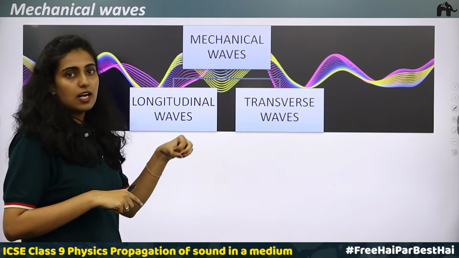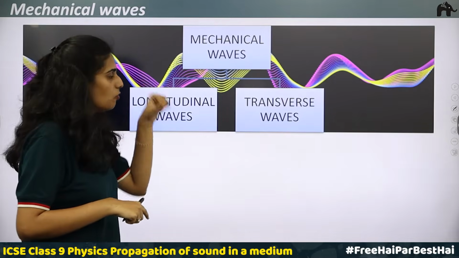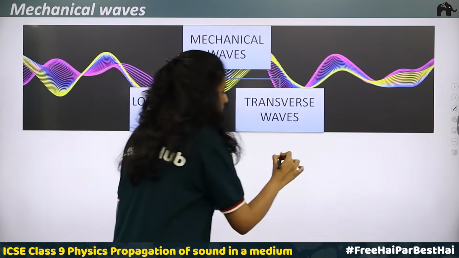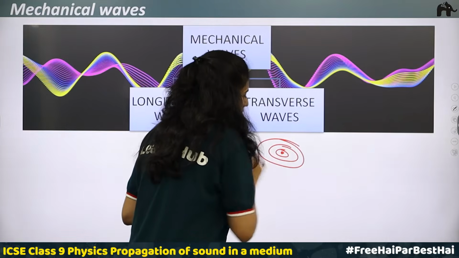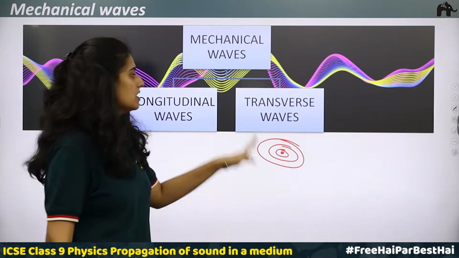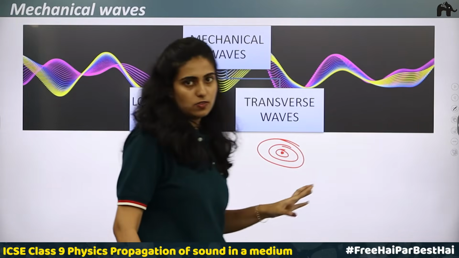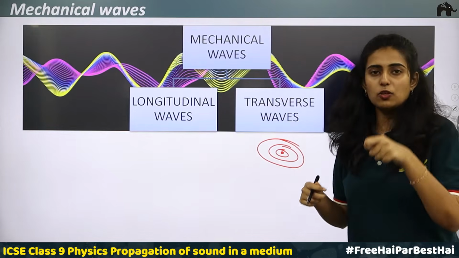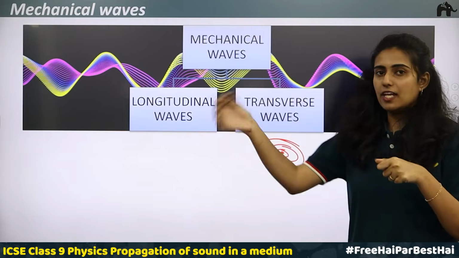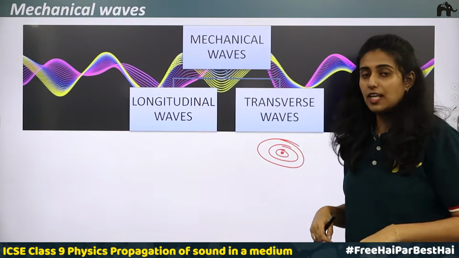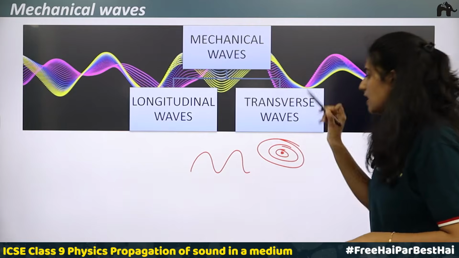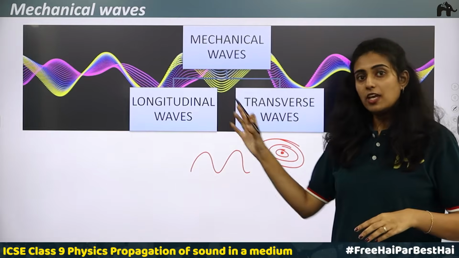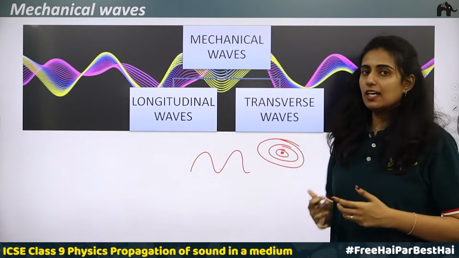Next example: you put a stone inside a water body, like a well or a pond. You can see ripples produced. This is an example of a transverse wave. Many examples are there for transverse waves. Then you take a rope. You hold the rope in one hand, your friend holds the other end, and you start to vibrate it. You will be able to see this type of wave. This is also an example of transverse waves. So, understood what longitudinal waves and transverse waves are? You got the examples. We will discuss them in detail with experiments.